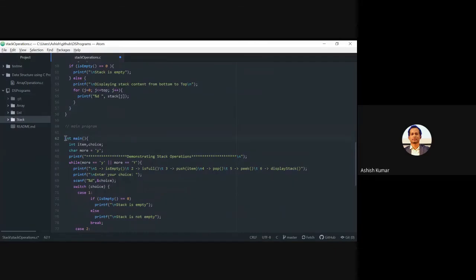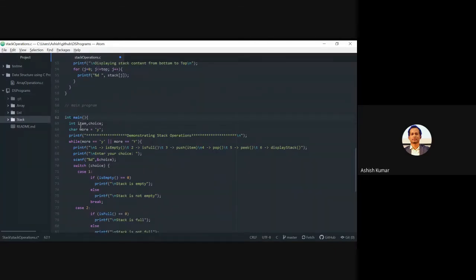Here, on line number 62, you have the main program. I have taken two variables, int item, simply an integer.